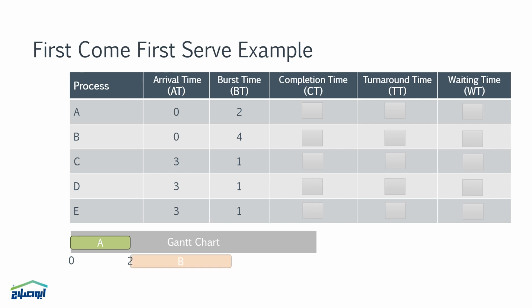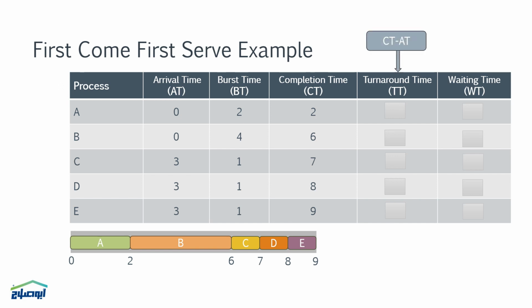Process B will be burst in 4 units of time, then process C, which arrived at 3 units of time, enters and takes its place at the 6th unit of time to be burst in 1 unit of time, and the same goes for the rest of the processes. So, the completion time for process A is 2, B is 6, C is 7, D is 8, and E is 9. In this way, the waiting and turnaround times for all processes can be calculated.